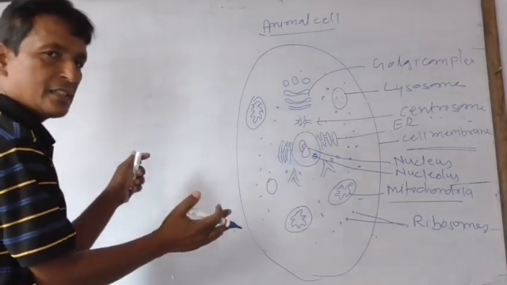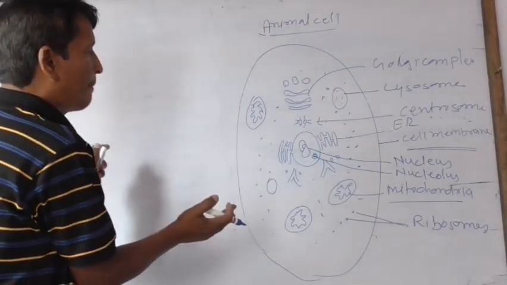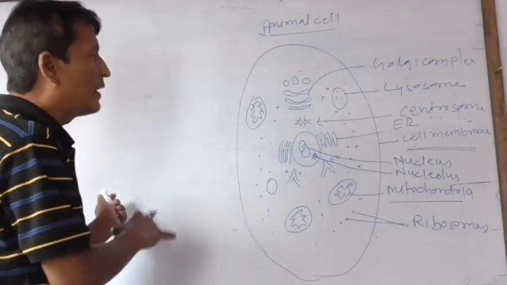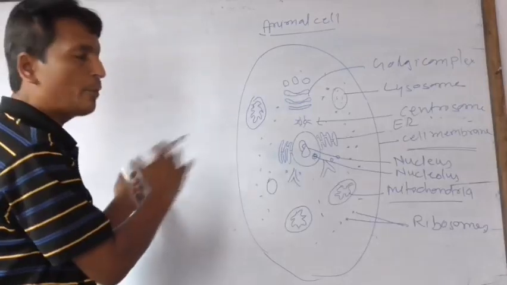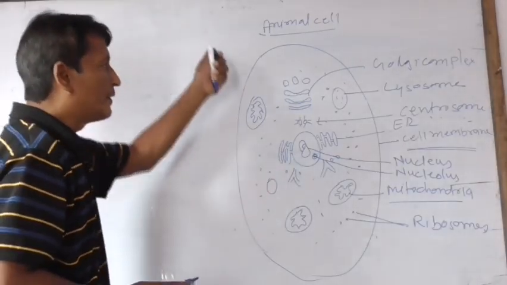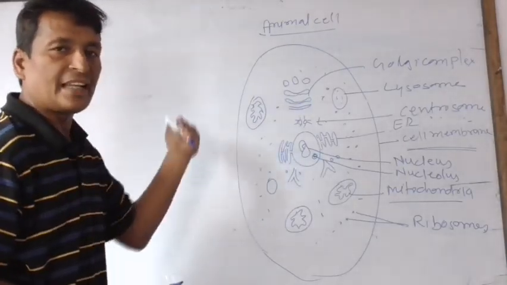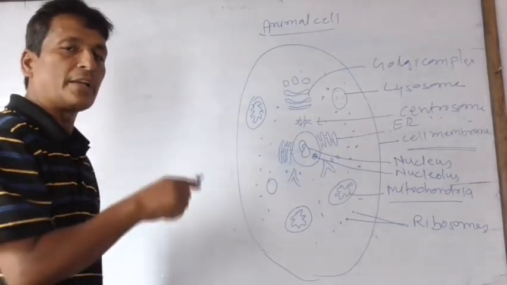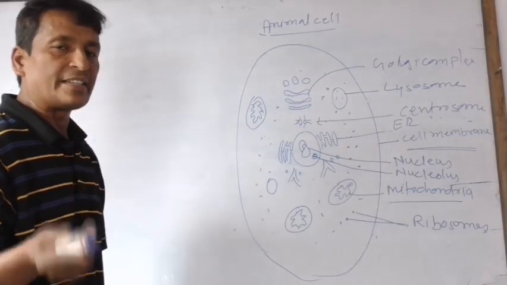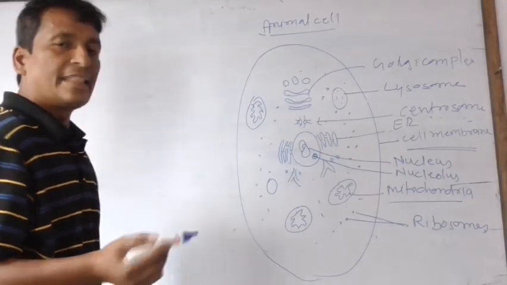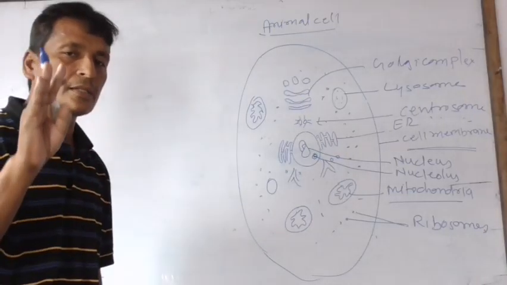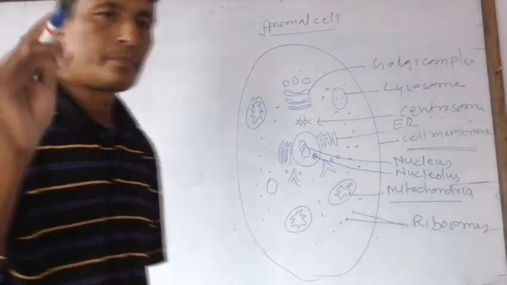Some of the organelles are like those of the plant cell and some are different from the plant cell. The comparison between plant cell and animal cell, and eukaryotic cell and prokaryotic cell, are differentiated in the next chapter. Thank you for this. Bye.